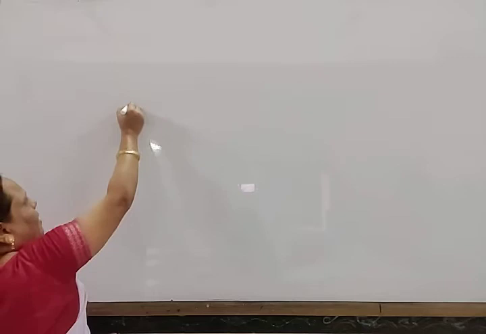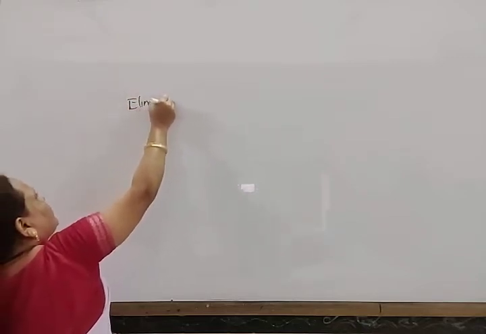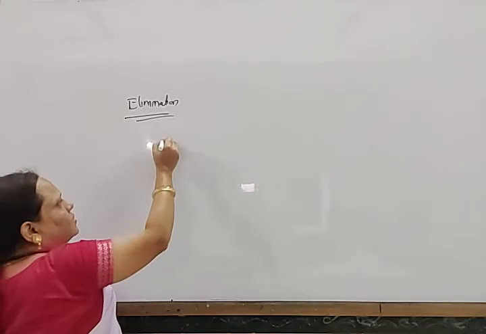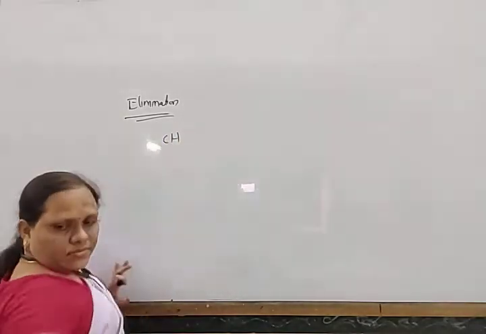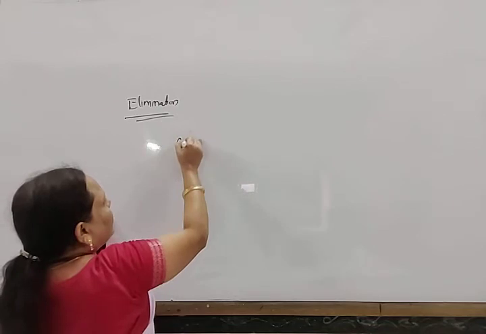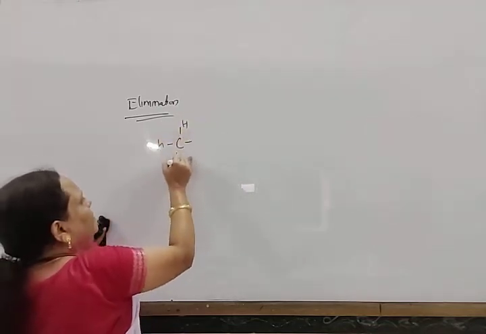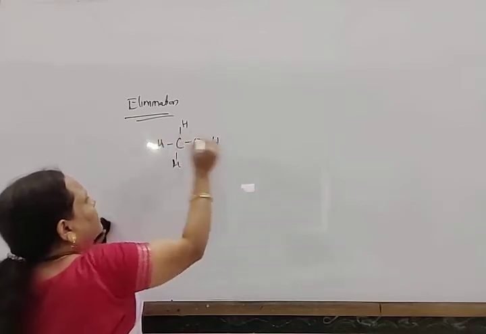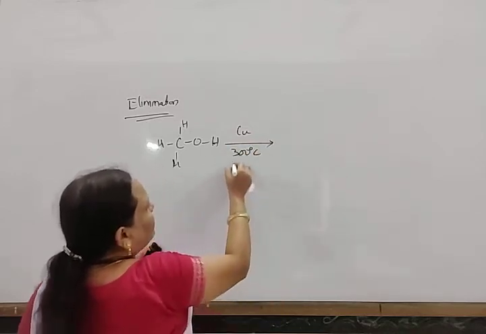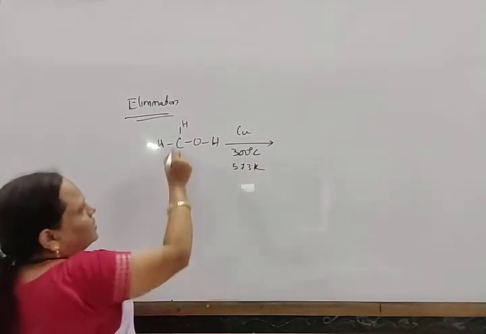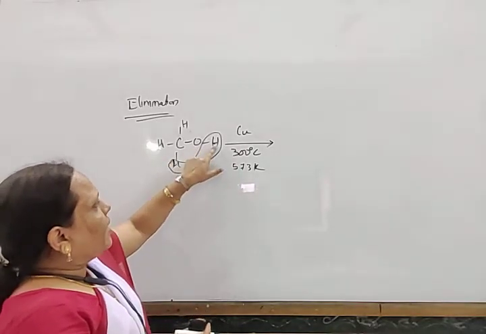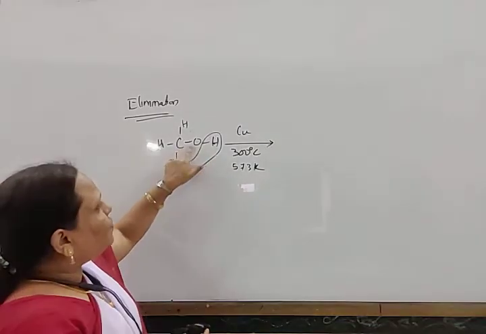Look here, suppose methanol is given, with H here and OH here. When methanol is heated with copper at 300 degrees Celsius, or 573 Kelvin, what happens is that from the same carbon atom, two hydrogen atoms are removed, one from the carbon and one from O-H, and a new bond is formed here.